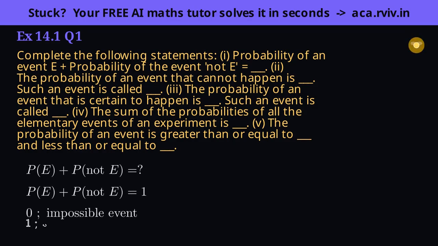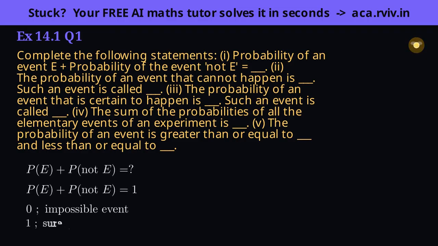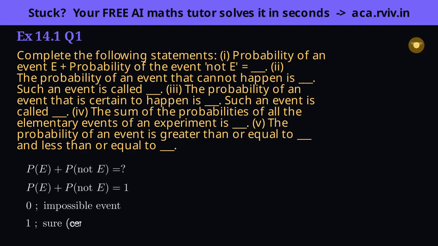Blank 3. If an event is certain, then every outcome is favorable. The full total over the total is 1. That's a sure, or certain, event, probability 1.